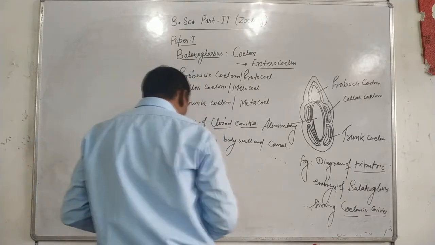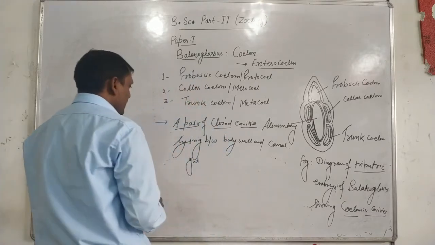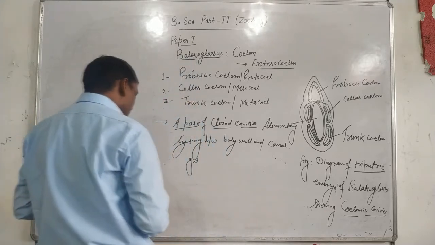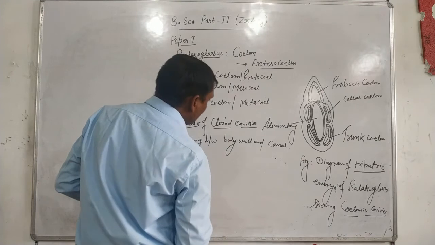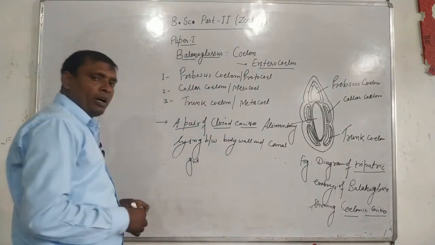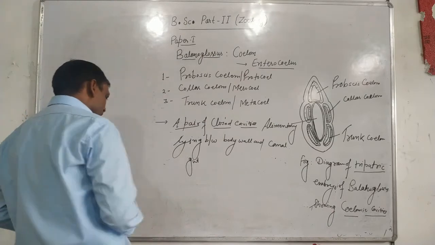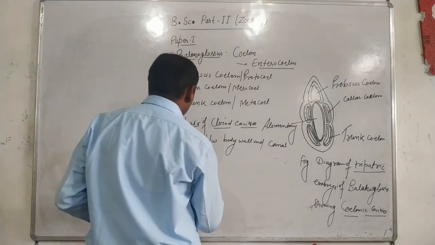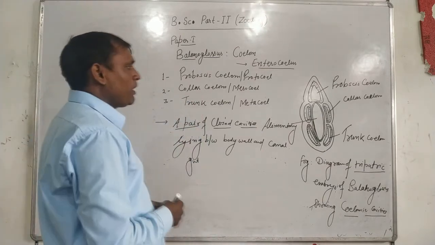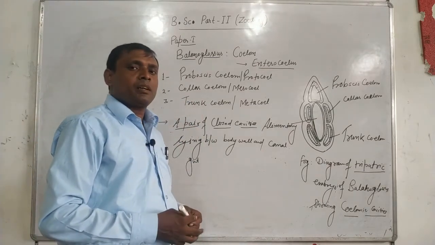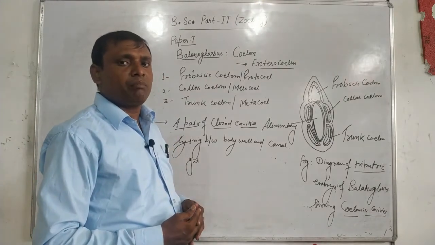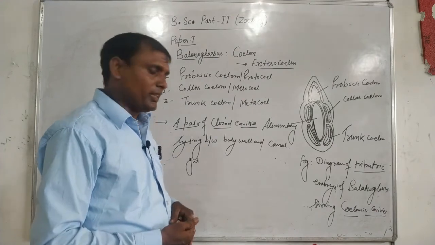It is open in the branchiogenital region. In the branchiogenital region, each cavity is further divided by a lateral septum into dorsolateral and ventrolateral compartments.